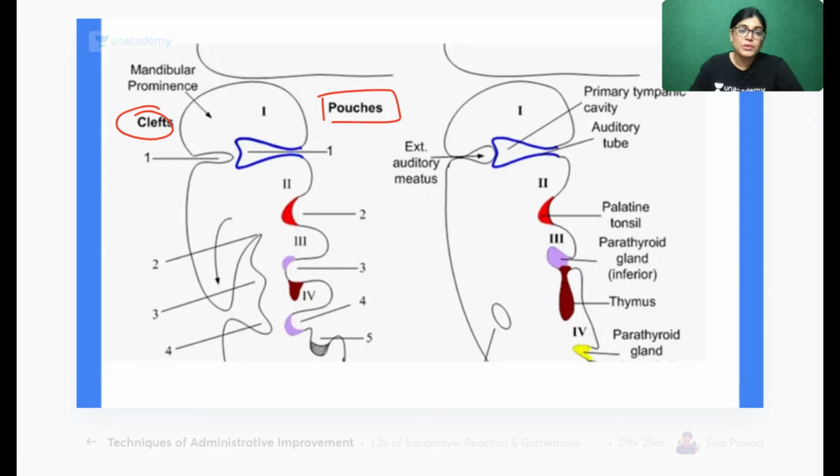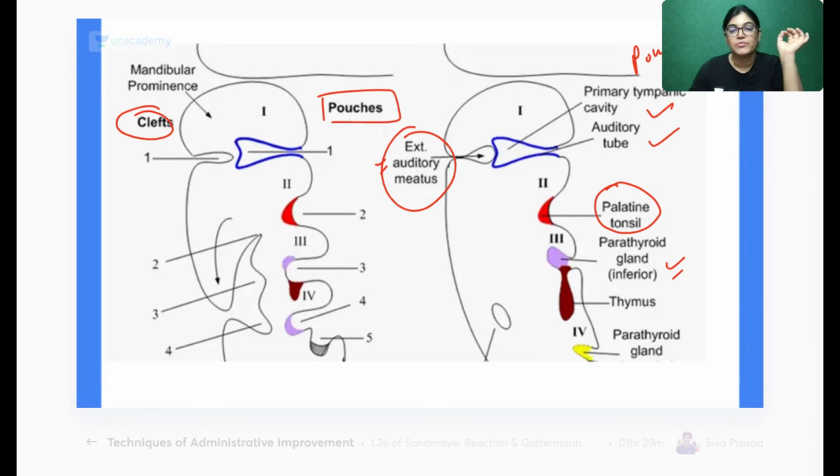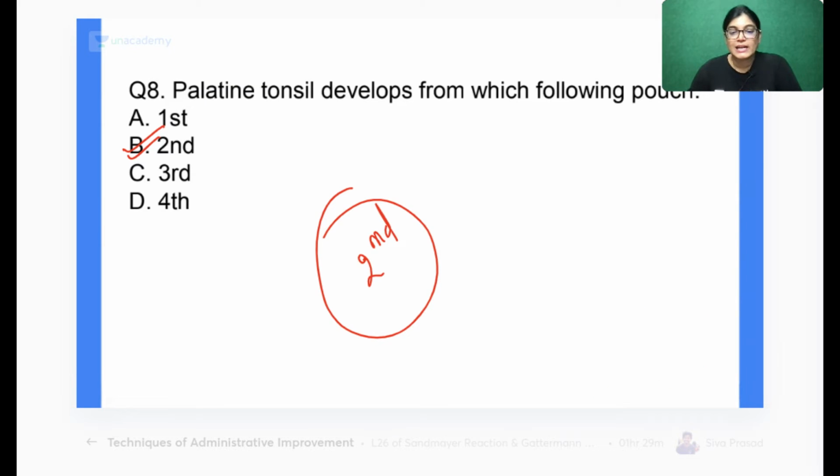From the first cleft, the external auditory meatus is formed. But if we talk about the pharyngeal pouches, from the first pouch two important structures arise: the tympanic cavity and the auditory tube, the eustachian tube. From the second pouch, the palatine tonsil. From the third pouch, the inferior parathyroid gland and the thymus gland, two structures. And from the fourth pouch, the superior parathyroid gland. So all of you can clearly see the structures arising from the pouches, and we have got the correct answer here. The palatine tonsil arises from the second pharyngeal pouch. So second is absolutely the correct answer.